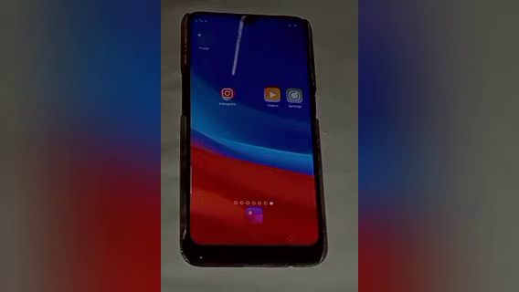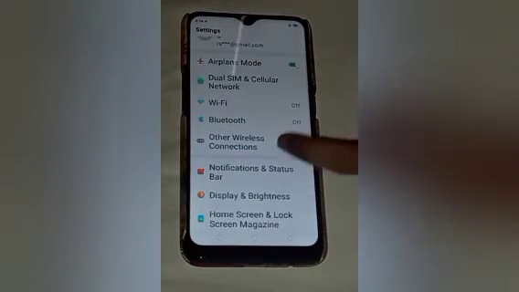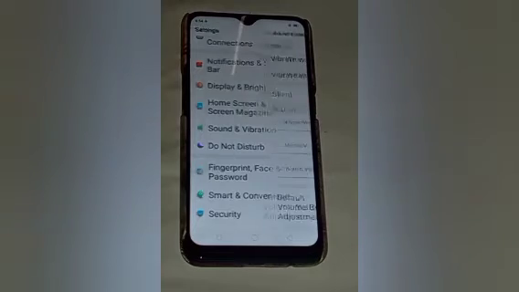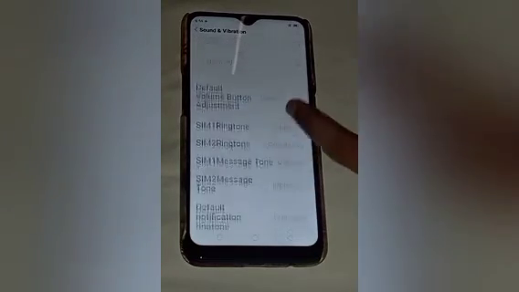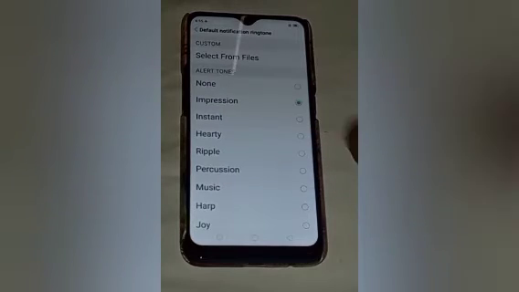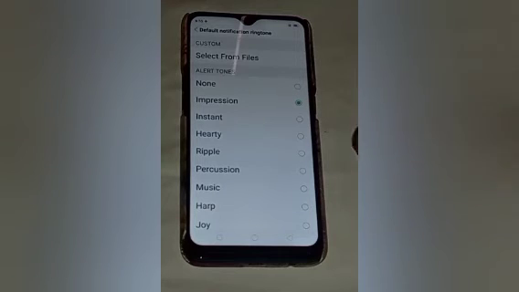Firstly, click on the settings icon. After clicking on the settings icon, you will see many options. Swipe up and click on Sound and vibrations. After that, swipe up and here you will see default notification ringtone. Click on that. After that, choose the tone which you want to set as the default notification ringtone.